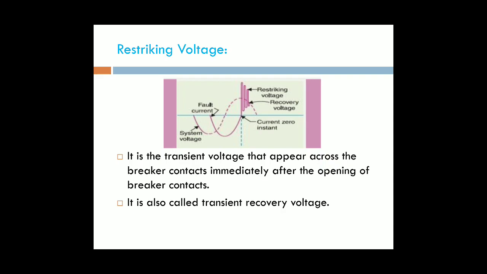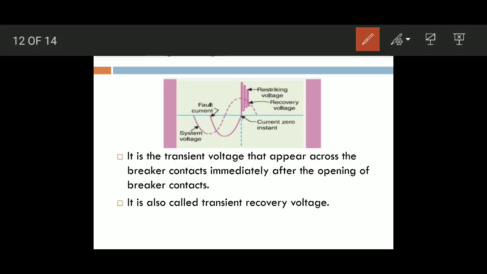That is the starting point of the oscillation. In the graph we are observing the transients, the starting point of the oscillation. This is the highest peak of the oscillation. This is known as the transient voltage.